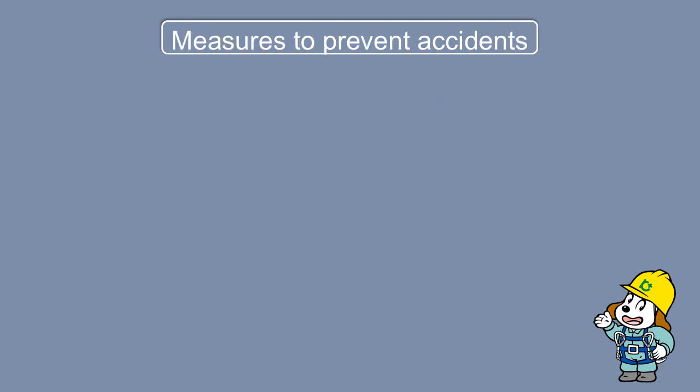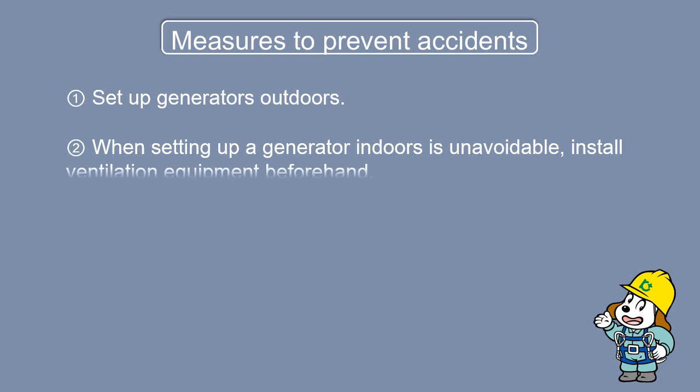Measures to prevent accidents. Set up generators outdoors. When setting up a generator indoors is unavoidable, install ventilation equipment beforehand.